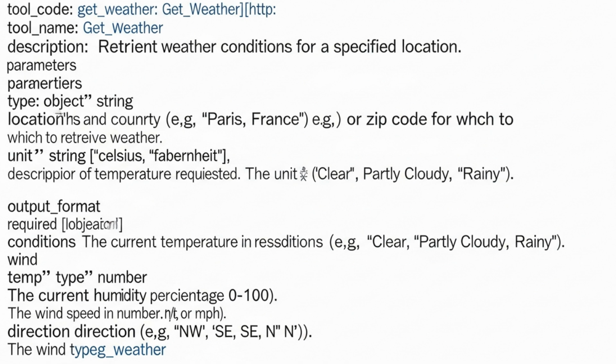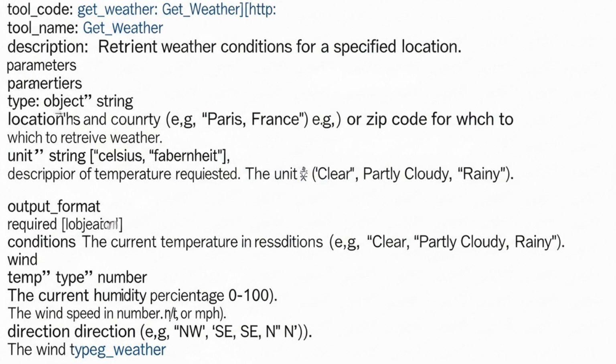Here's a well-designed tool description. Get weather retrieves current weather conditions for a specified location. Use this when the user asks about current weather, temperature, or conditions. Input location is a string, city name or city, country format. For example, Paris, France. Unit is Celsius or Fahrenheit, defaulting to Celsius. Output is a JSON object with temperature, conditions, humidity, and wind speed. Limitations: only provides current weather, not forecasts. Notice how this answers all 4 questions.